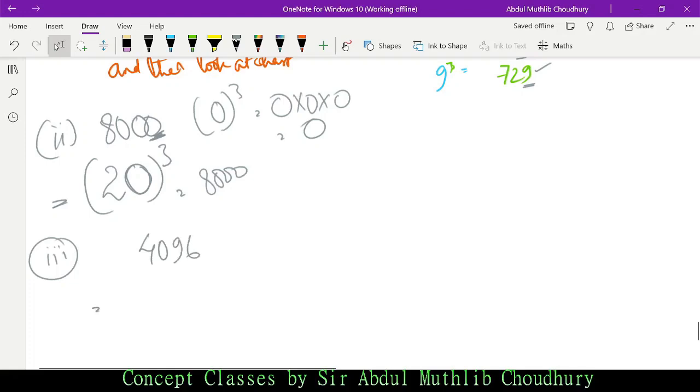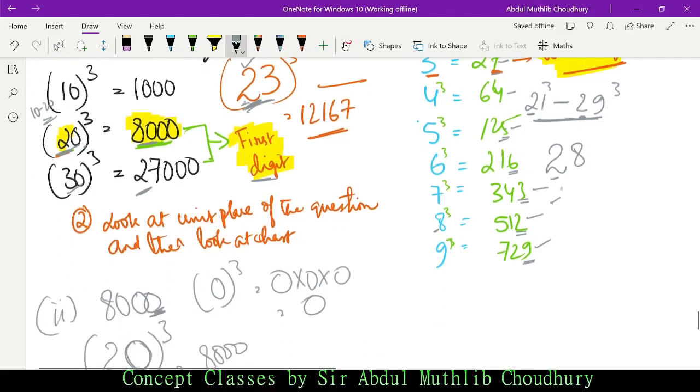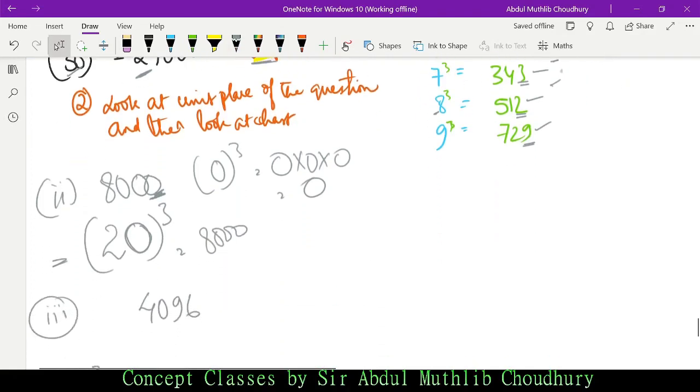4096. So I hope you are enjoying this now. With the concept being clear, 4096 is in the range of 10 to 20 or 20 to 30? It is in the range of 10 to 20, isn't it? So we take the lowest, how much? 1000. What is the first digit? 1. So I shall consider 1, I'm just writing it here. Done. Now we look at the unit place. In this case we have unit place as 6.